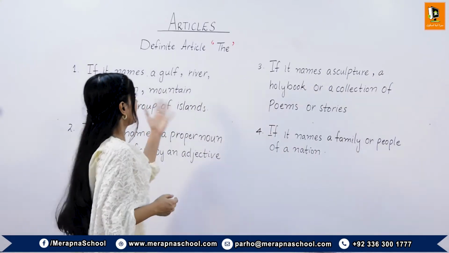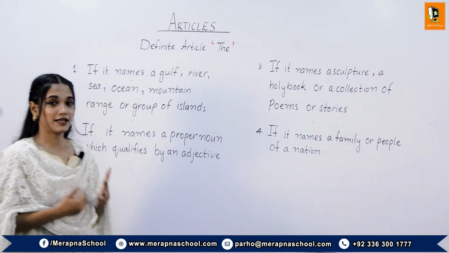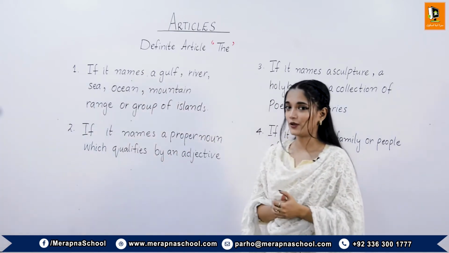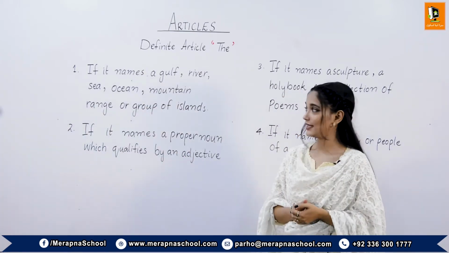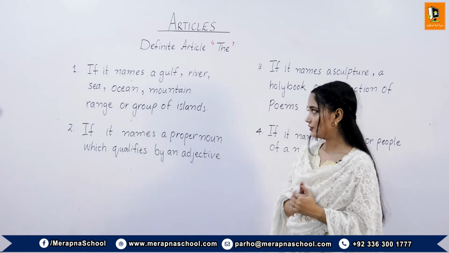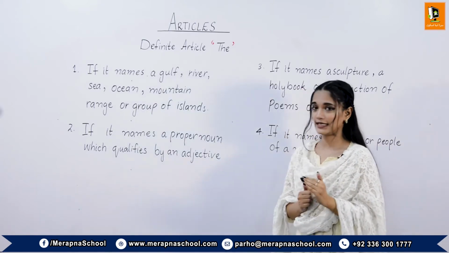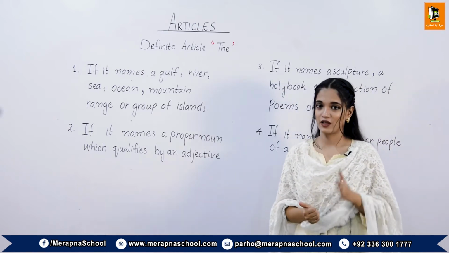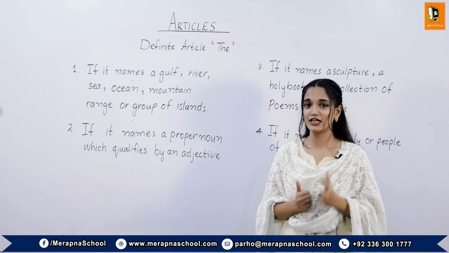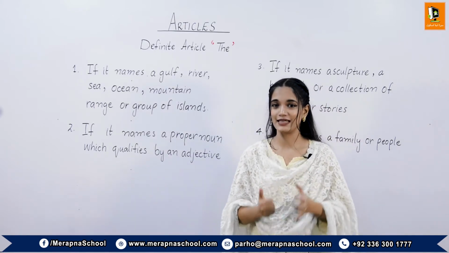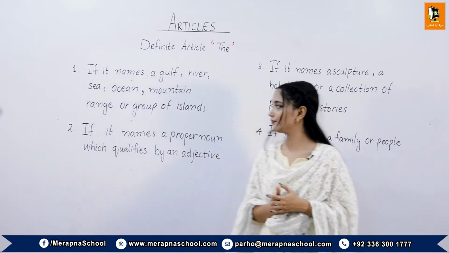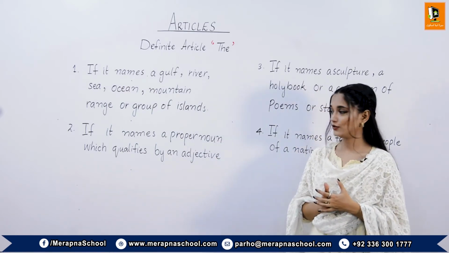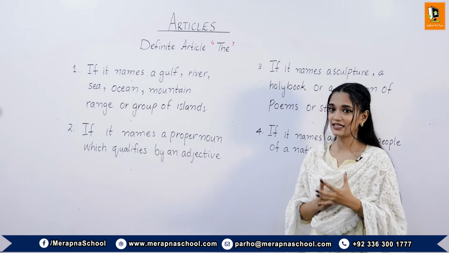Students, the definite article the can be used with proper nouns under the following cases. Number one case is if it names a gulf, river, sea, ocean, mountain range, or group of islands. For example, the Gulf of Kutch, the Arabian Sea, the Atlantic Ocean. The second case is if it names a proper noun qualified by an adjective.